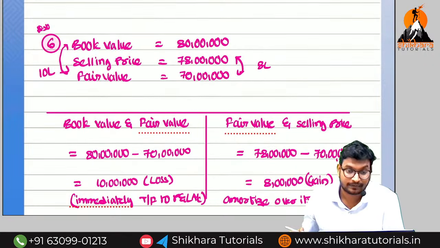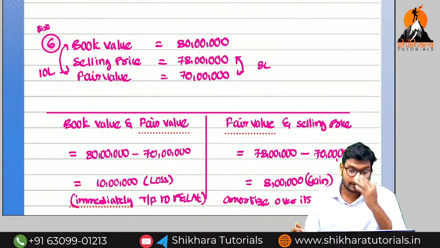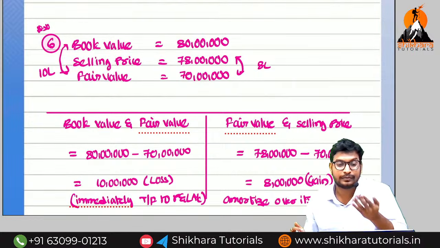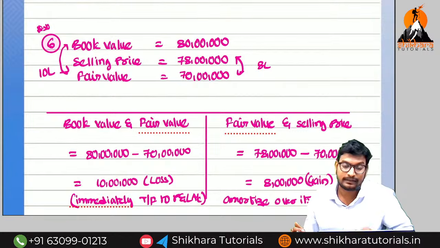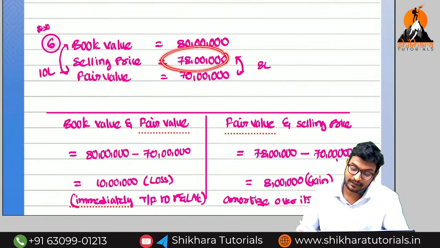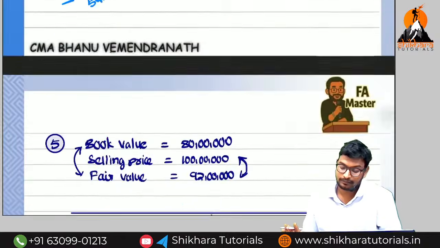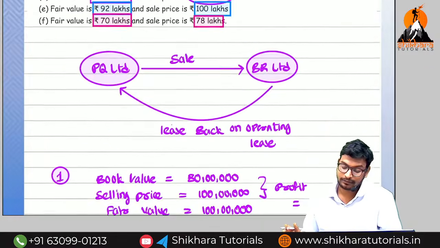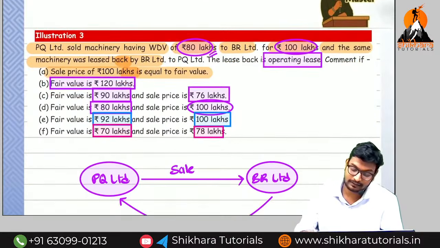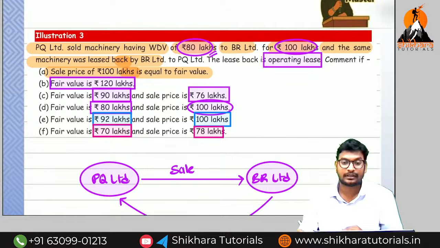You need to understand. So when will be the loss, ma? Book value is more means loss. Fair value is more means gain. Sale value is more means gain. Fair value is less means also gain. Okay, na? So these are the most important questions. So we have seen all the questions we have discussed in a very careful manner. So you have to practice the questions from the board book.